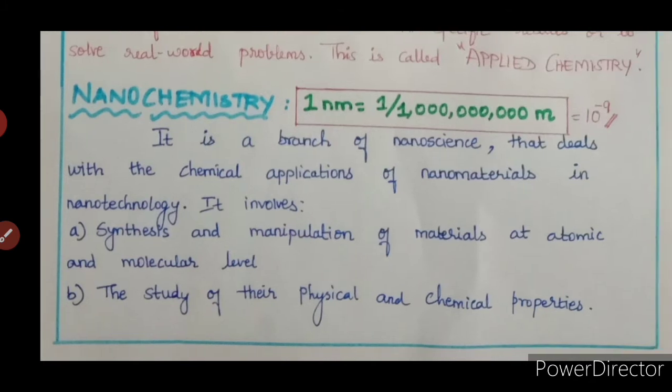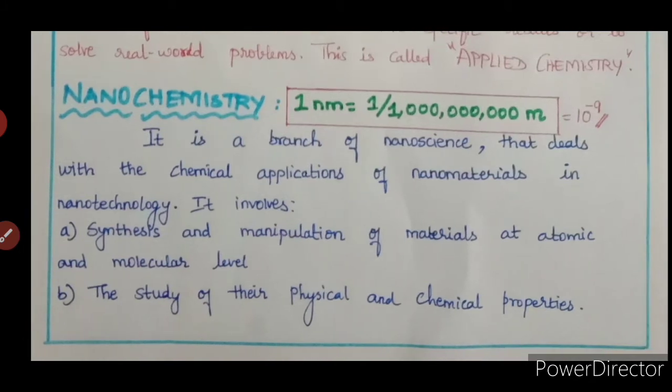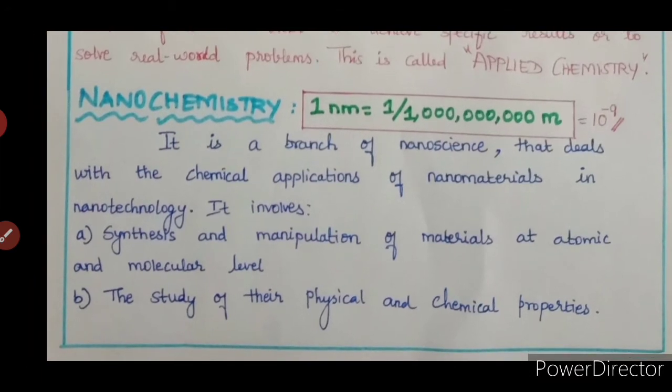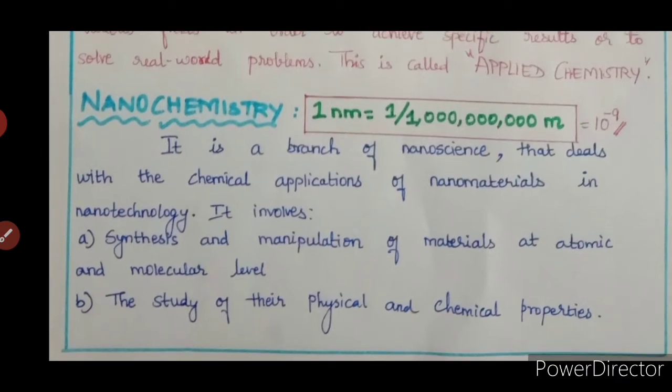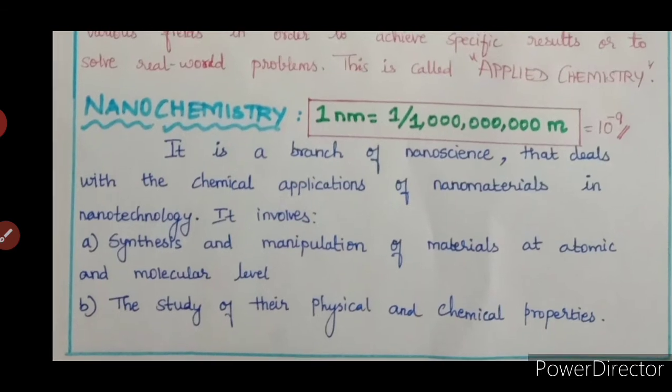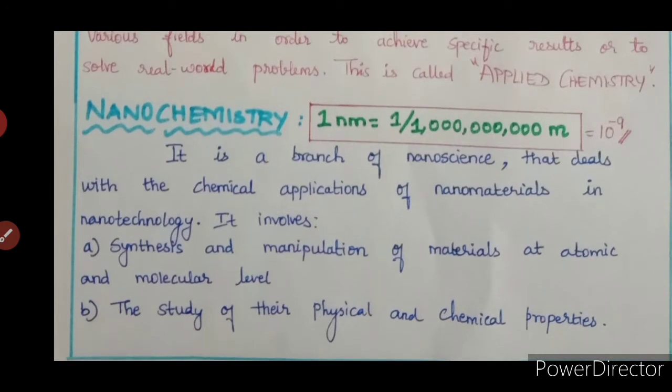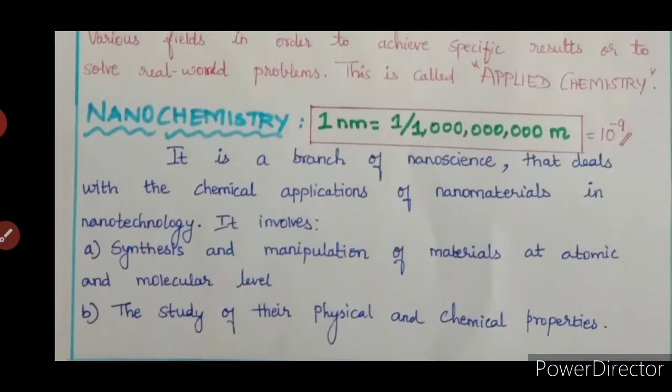It is a branch of science, nanoscience, that deals with the chemical applications of nanomaterials in nanotechnology. So what is nanochemistry? It is a branch of nanoscience, that is, smaller particles. You are going to use the smallest materials, nanomaterials, in nanotechnology.